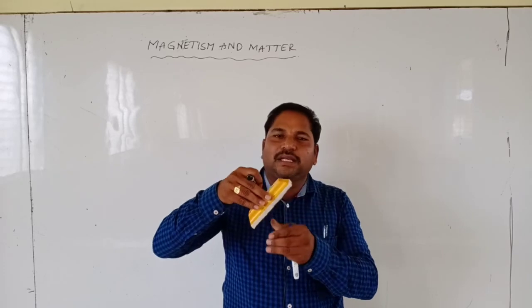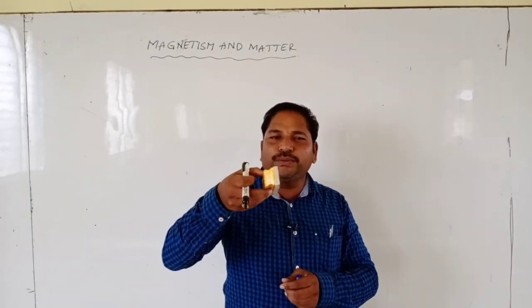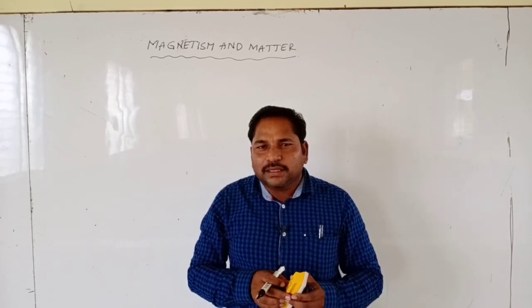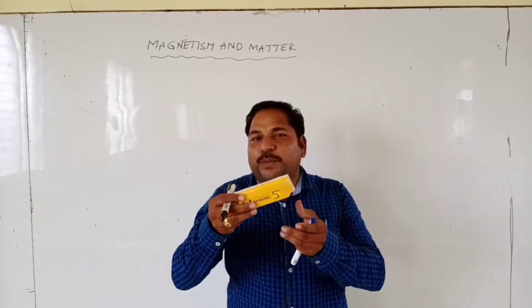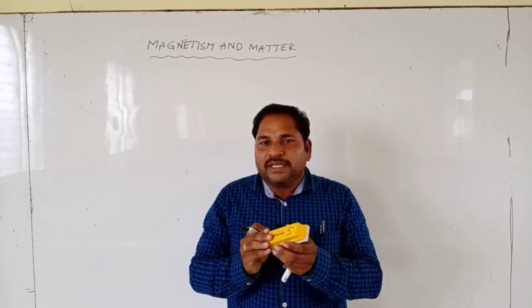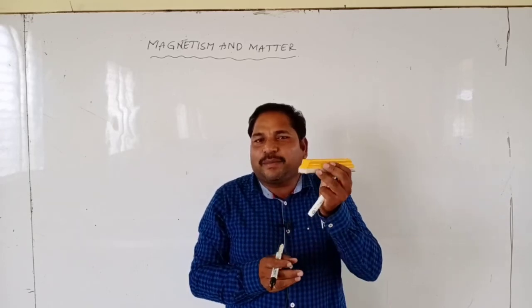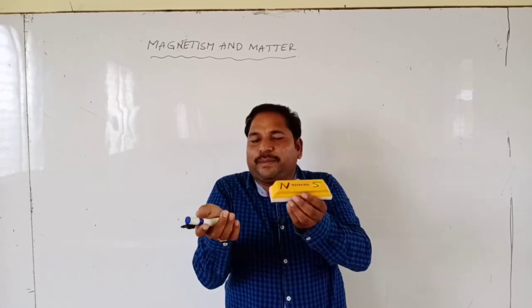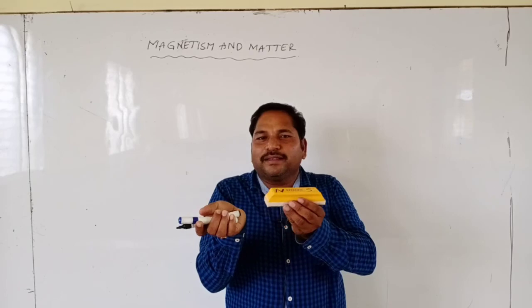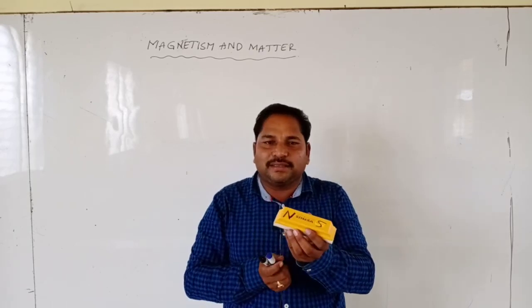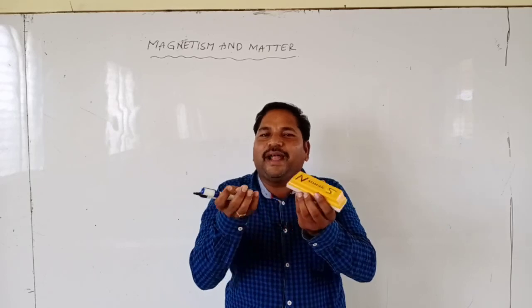It has both attractive and directive properties. Now what is meant by attractive property? Suppose this bar magnet is kept near magnetic materials, then this bar magnet attracts the magnetic materials. This property is called attractive property.